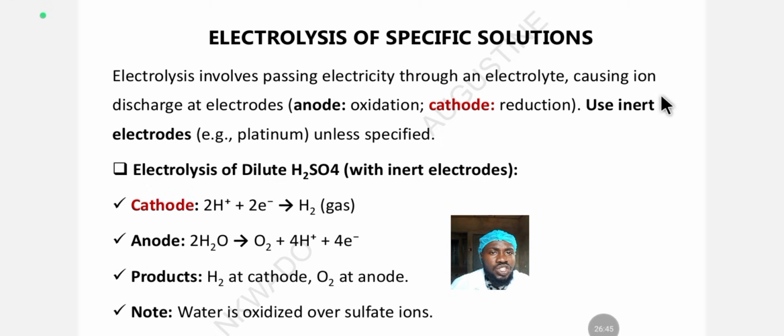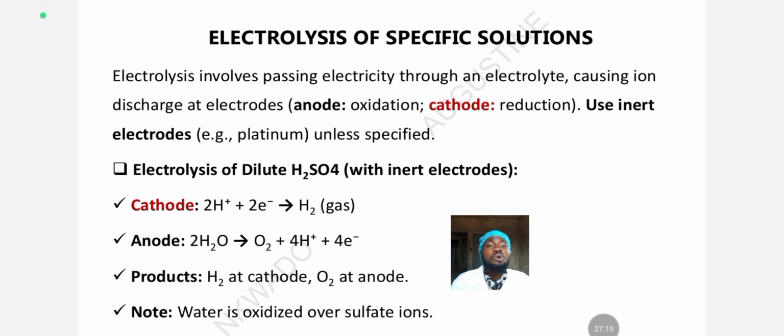Look at this statement here. It reads, use inert electrodes, for example platinum, unless specified. So this is telling us that during electrolysis, it is good to use an inert electrode. When you say an electrode is inert, it means the electrode is stable. What is an electrode? An electrode is a substance. Most of the time it is metal, but sometimes there are also non-metals that can serve as electrodes, like carbon, graphite.